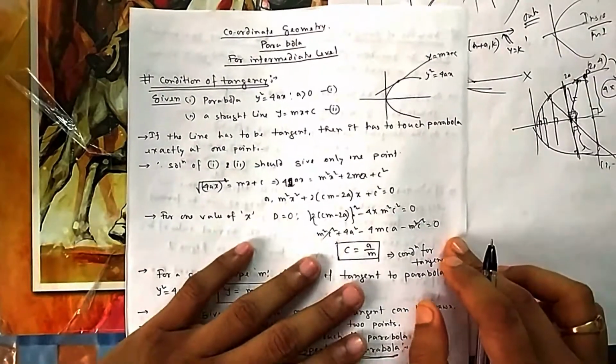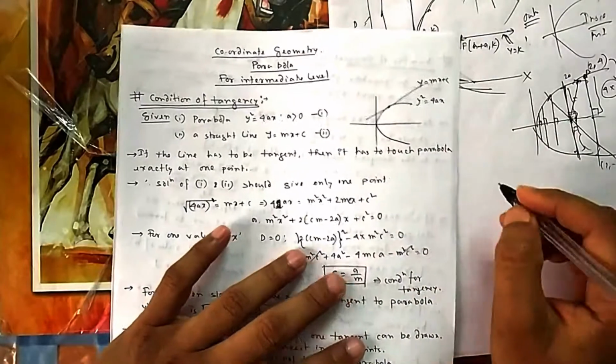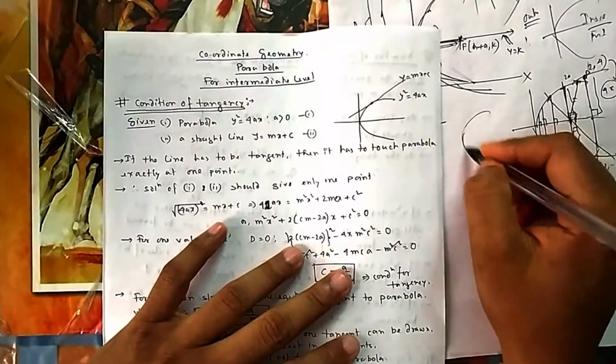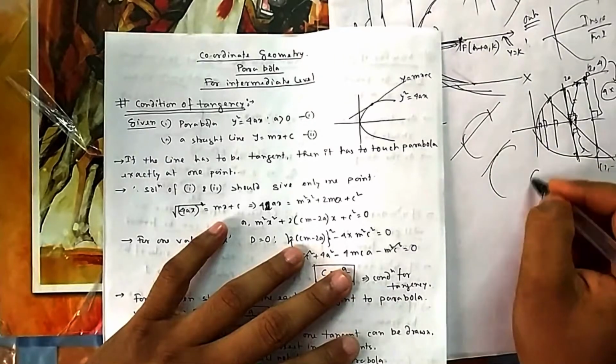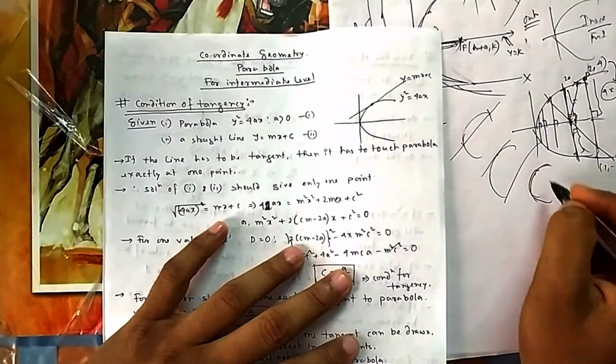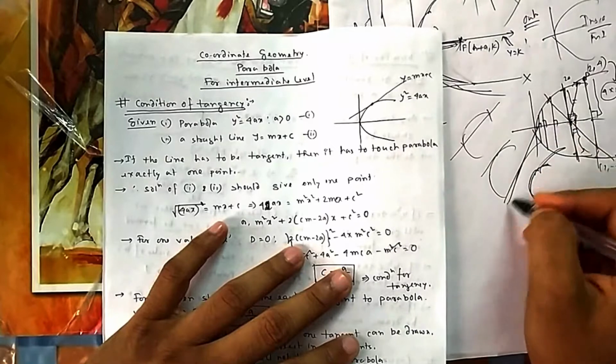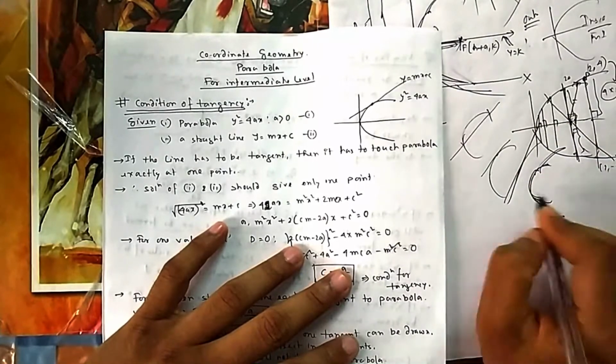A straight line can cut a parabola at 2 points, can touch a parabola at 1 point, or can never touch a parabola. It can go outside also and never touch it. So there are three possible cases.